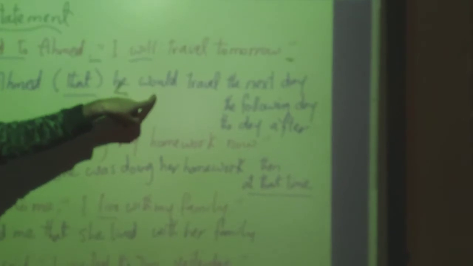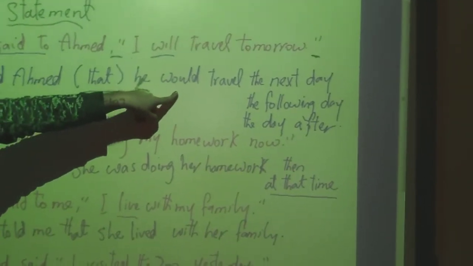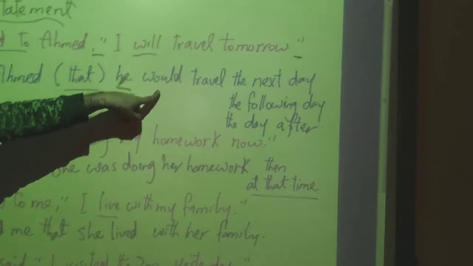Then any helping verb that you have, change it into the past of it. So if you have will, it will be would. If you have can, it will be could. If you have may, it will be might, and so on. If you have am, is, or are, you can change it to was or were. If you have has or have, you can change it into had.